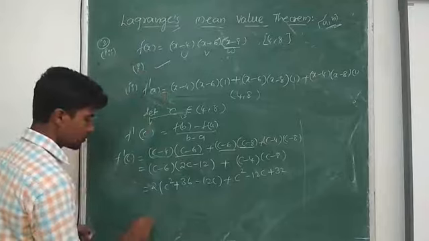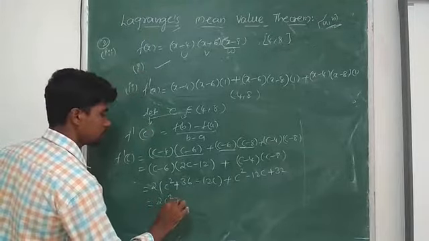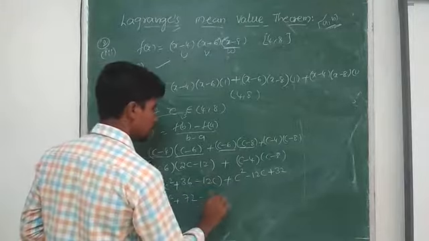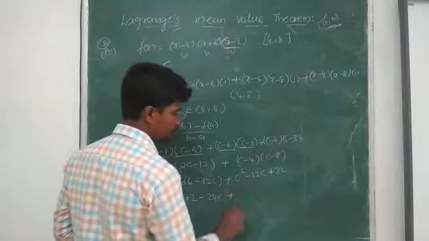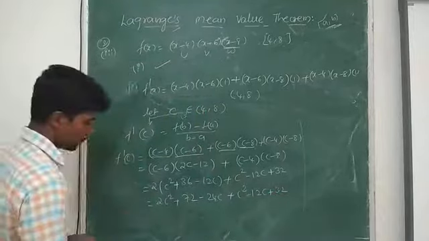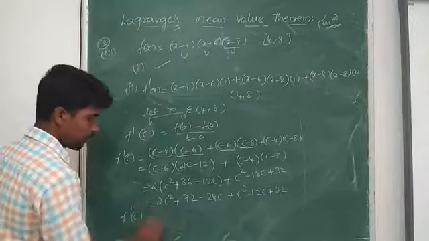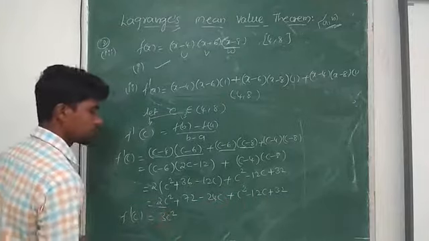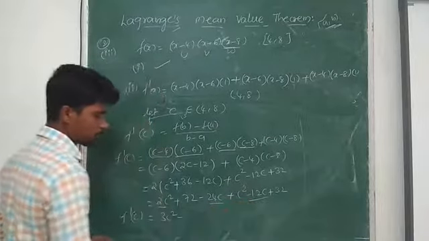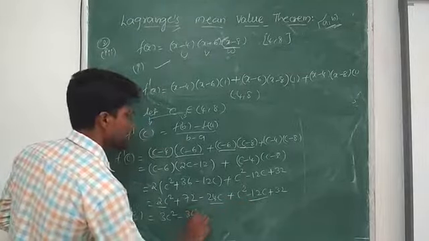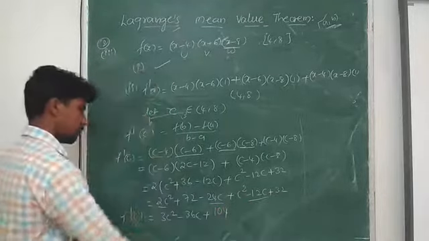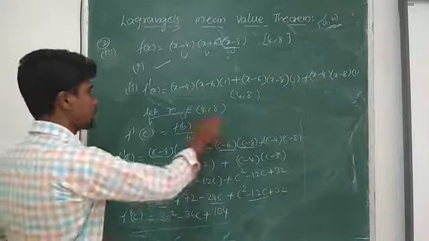I have to simplify this one again. 2 into c square, 2c square, plus 2 into 36, 72, minus 2 into 12, 24c, plus c square minus 12c plus 32. Now f dash of c is equal to 2c square plus c square, 3c square. Taking the c terms: minus 24c minus 12c, minus 36c, plus 72 plus 32, 104. So this is what we got for f dash of c.